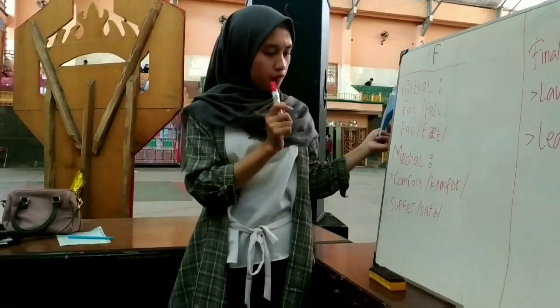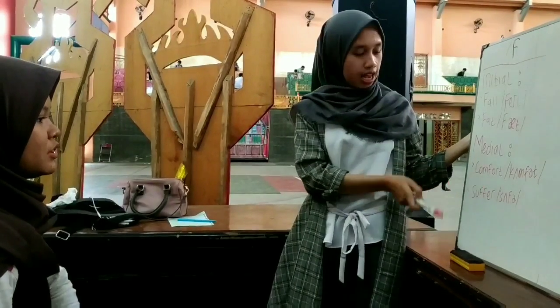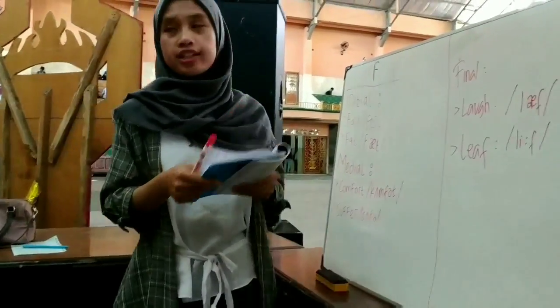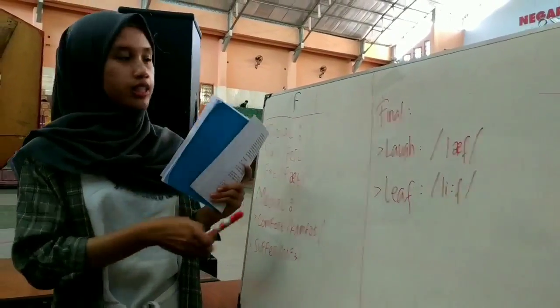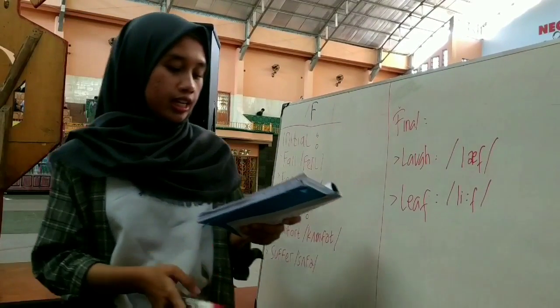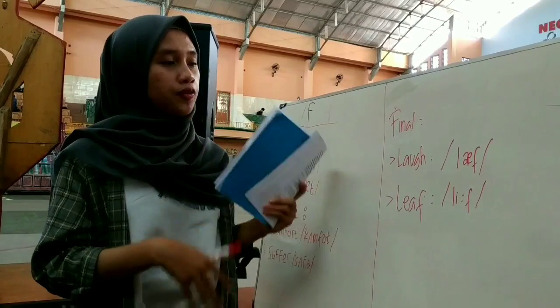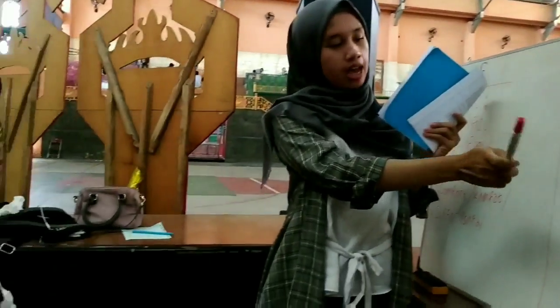For example: comfort, suffer. The next is final, when the sound is at the end of the word. For example: love, live.